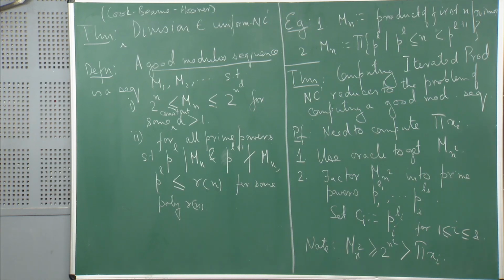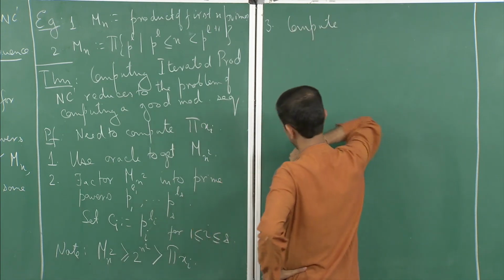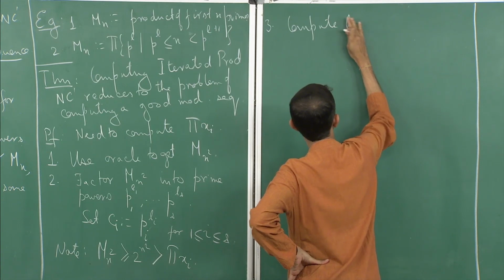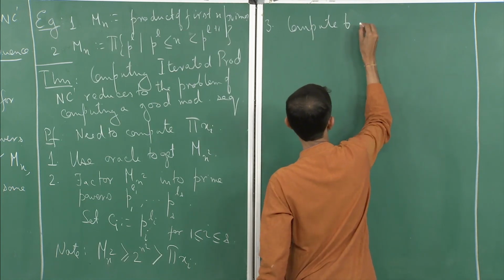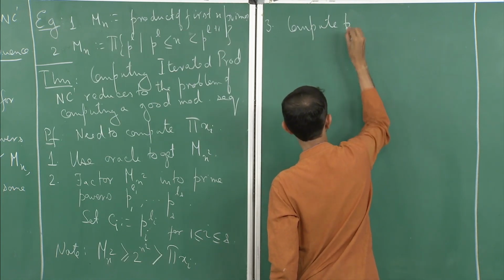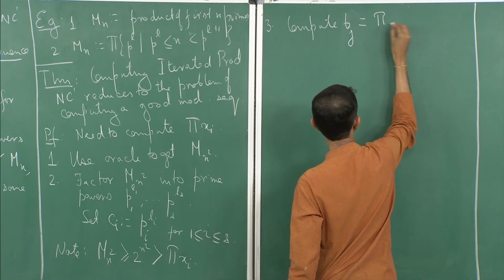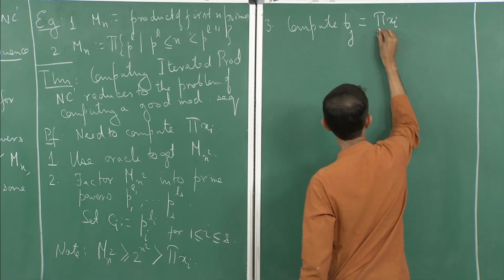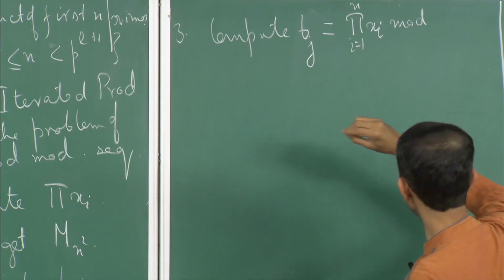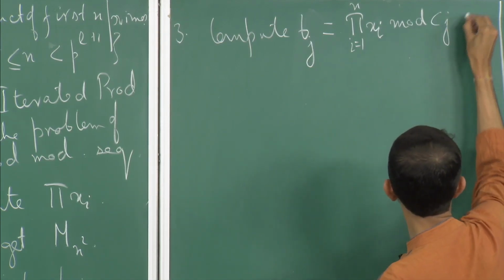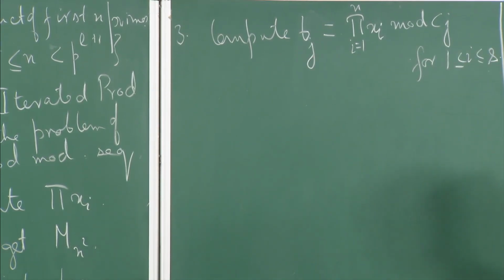Now, what we will do is compute, let us call it B of j, which is equal to the product of xi, i going from 1 up to n, modulo Cj, once again for j between 1 and s.